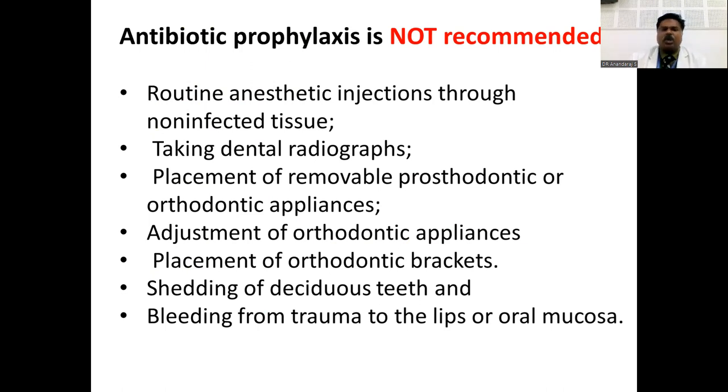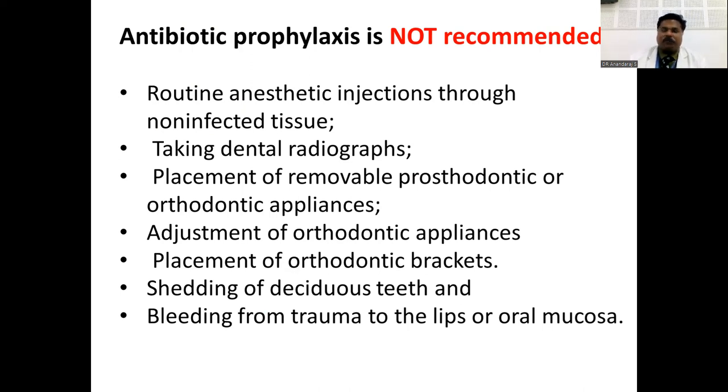If you're taking a radiograph, you don't require it. If you're placing prosthetic or orthodontic appliances in the oral cavity, you don't require it. Adjustment of orthodontic appliances, we don't require it. Placement of orthodontic brackets, you don't require it.